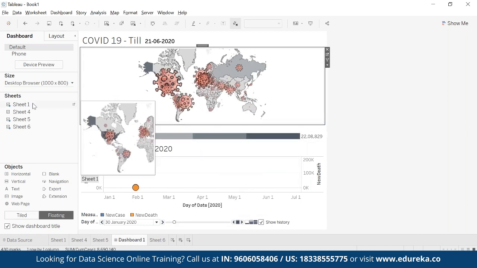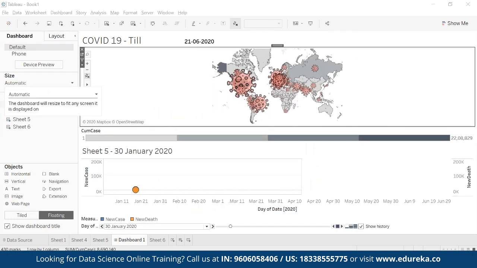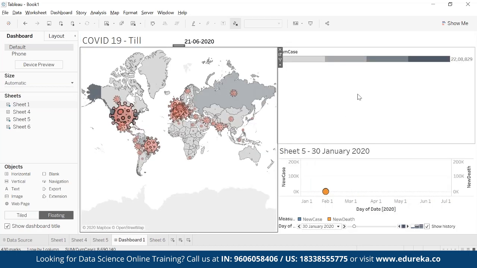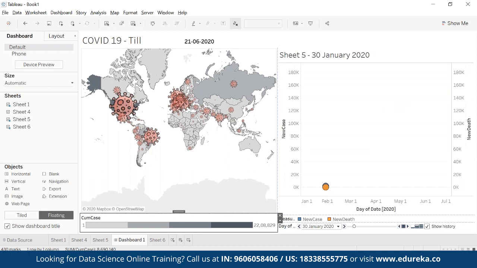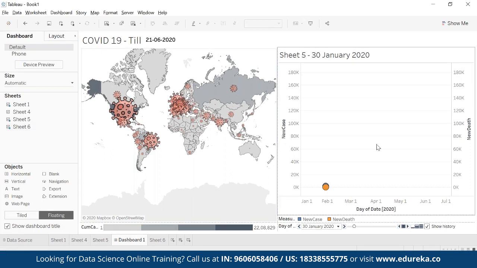This is my map, or I can do some changes also. Let's make it automatic, and let's have this chart at the right side and this chart at the left side, so that it will be more clear like this. Those types of alignments can be done. That is also not a problem. So that is a very basic dashboard which we have created from the COVID data which I had in the CSV format.